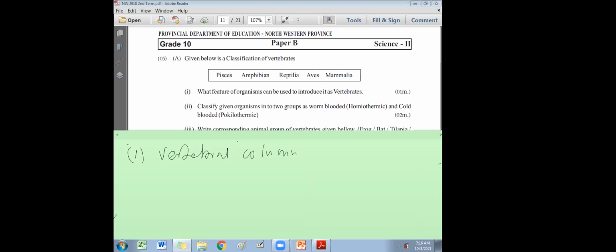Next one. Number 2. Classify the given organisms into 2 groups as warm-blooded and cold-blooded. So 2 groups. Warm-blooded, you have to give the list separately, and cold-blooded, you have to give the list separately. Actually, out of the 5 classes of vertebrates, who are warm-blooded, homeothermic, and poikilothermic. Okay, tell me first who are warm-blooded.